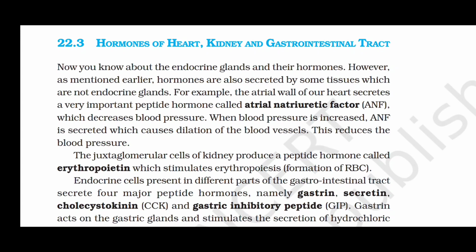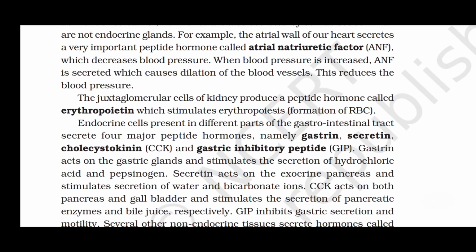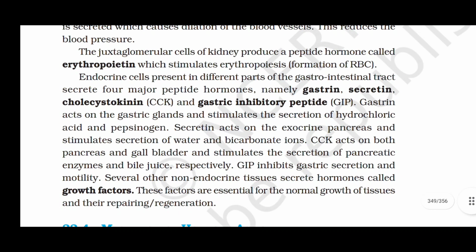The juxtaglomerular cells of the kidney produce a peptide hormone called erythropoietin, which stimulates erythropoiesis, formation of RBC. Endocrine cells present in different parts of the gastrointestinal tract secrete four major peptide hormones, namely gastrin, secretin, cholecystokinin (CCK), and gastric inhibitory peptide (GIP).